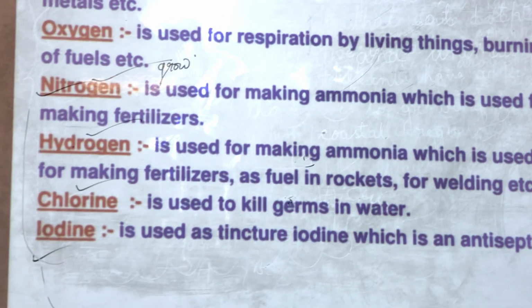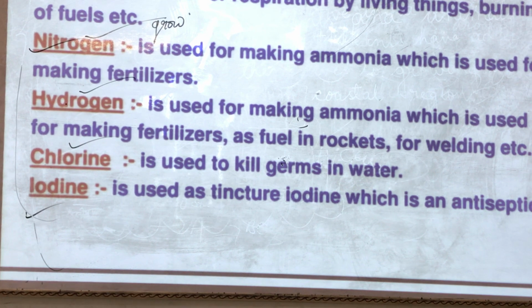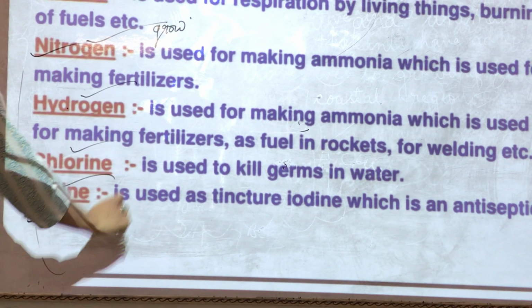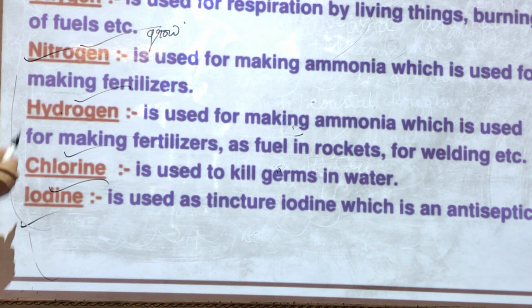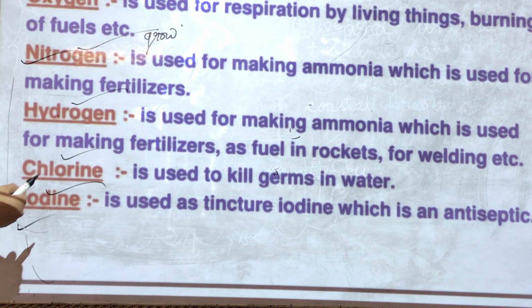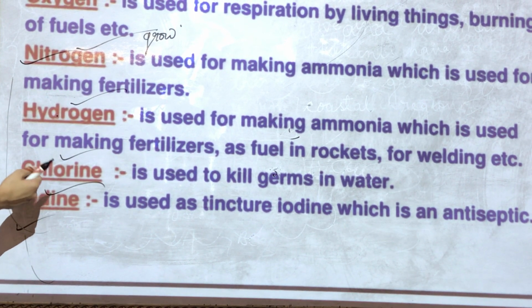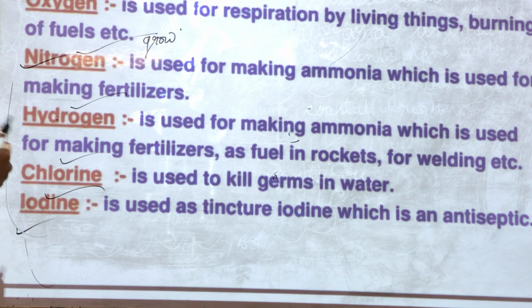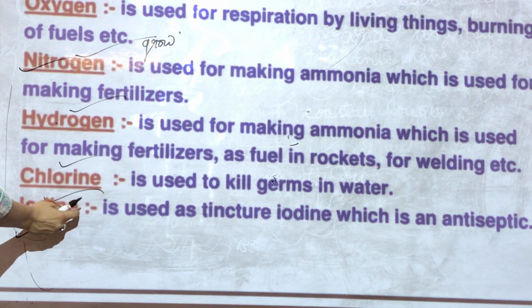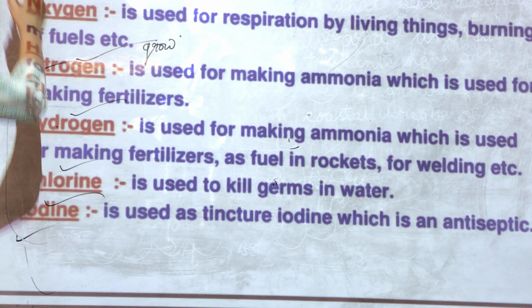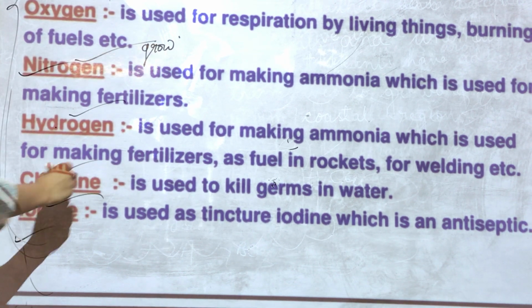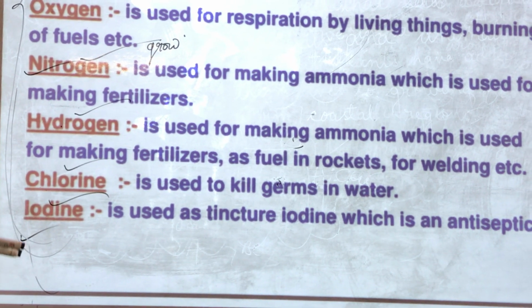Chlorine is used for killing the germs and bacteria in water. Iodine, we all know that iodine is very important for our body. Without iodine, there will be deficiency diseases in our body. Also, it is an antiseptic. So you can see, children, that metals and non-metals are widely used in our day-to-day life.